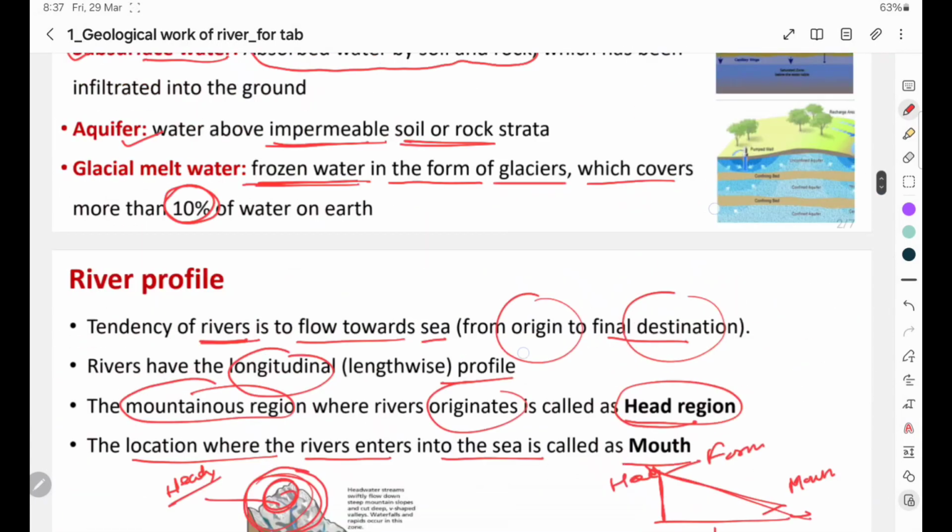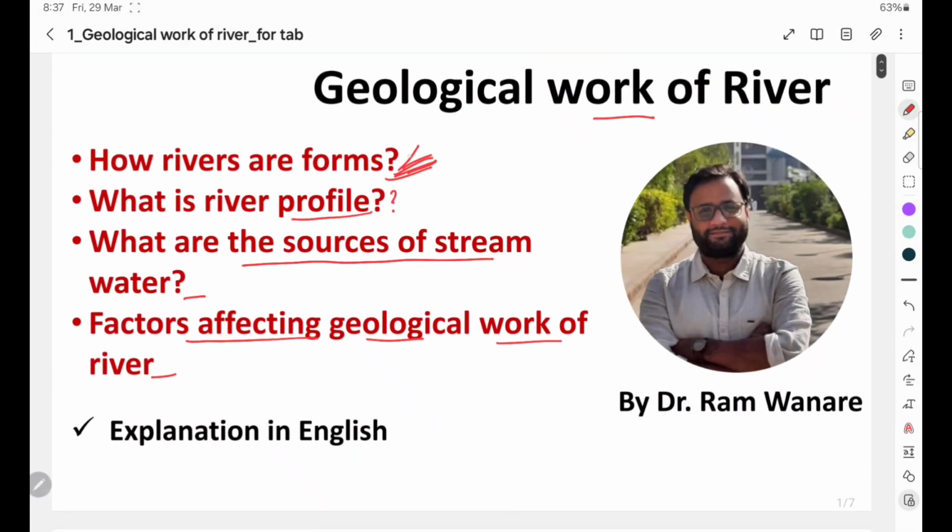So today we have seen how rivers form, what is meant by river profile, what are the sources of stream water, and what are the factors which affect the geological work of river.